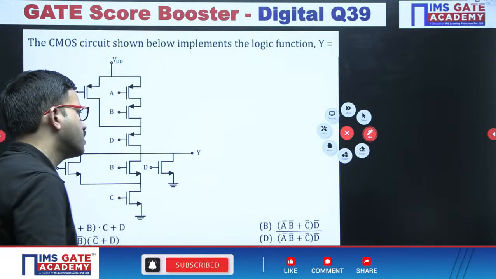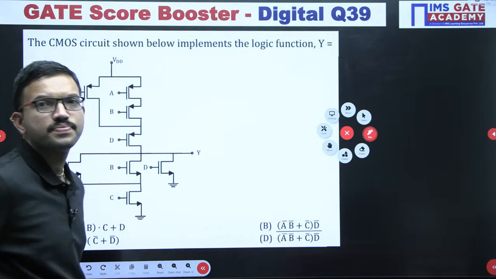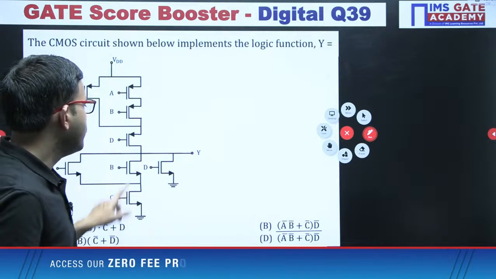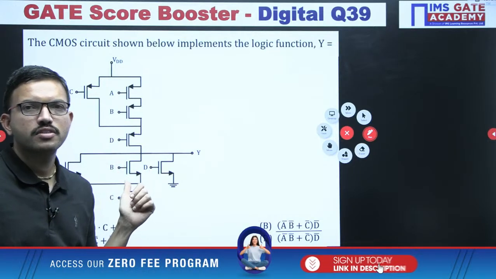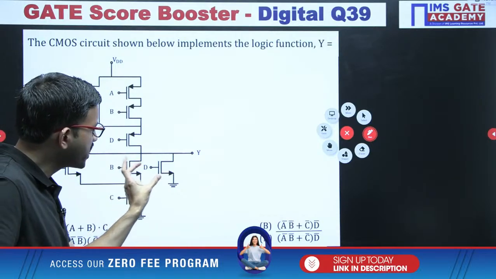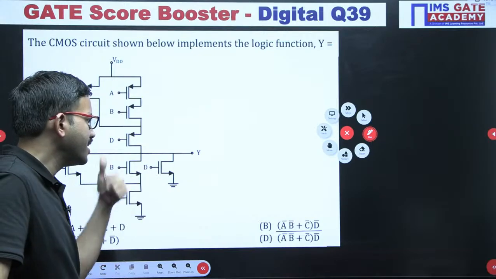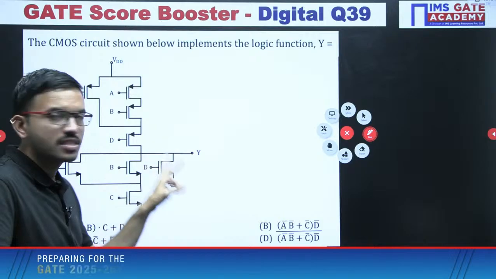Or you can tell whether this NMOS transistor is on or off when you are considering D value 1. D value 1 means bit value 1, that means logic voltage you can consider like 5 volt. Here you can observe gate to source voltage is what? 5 volt minus 0, that is 5 volt. It is greater than the threshold voltage of the NMOS transistor. So that means the NMOS transistor will be on.